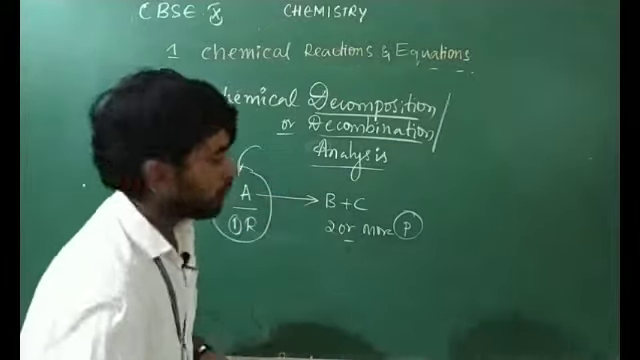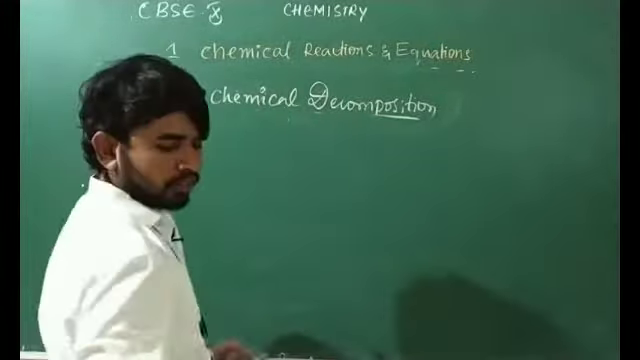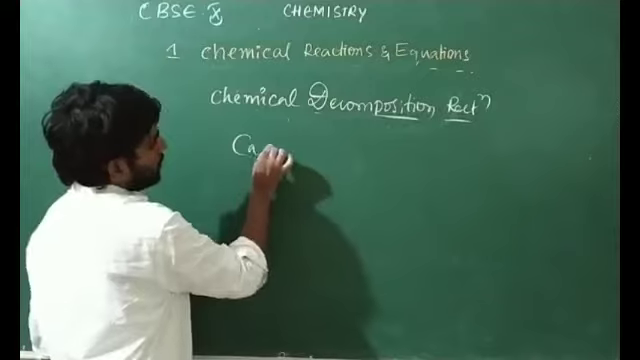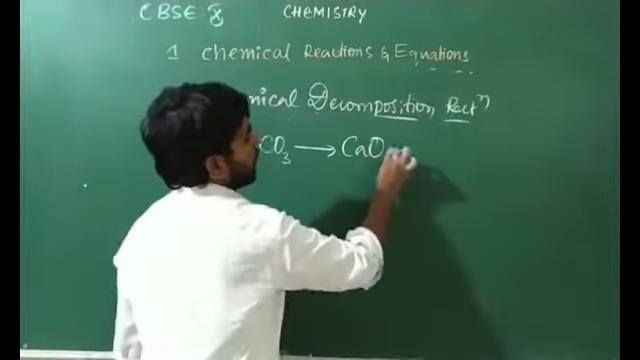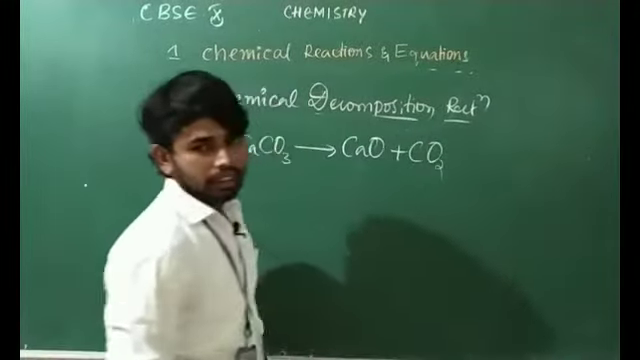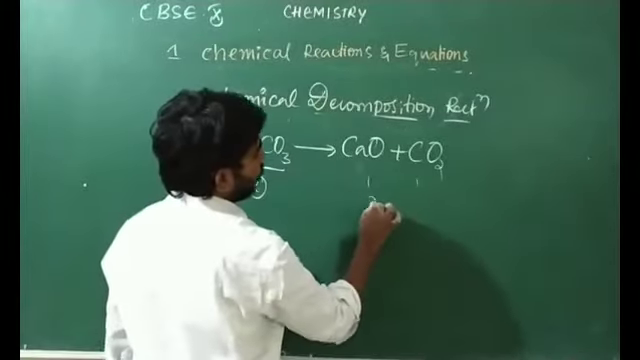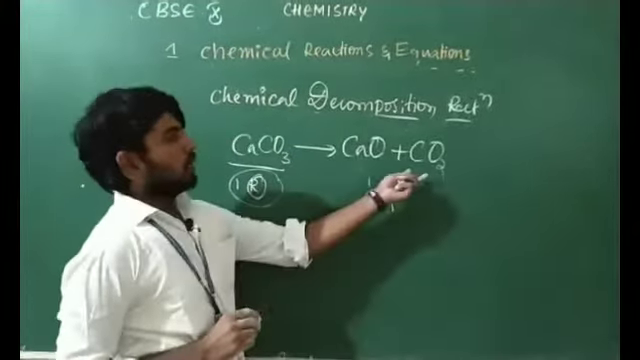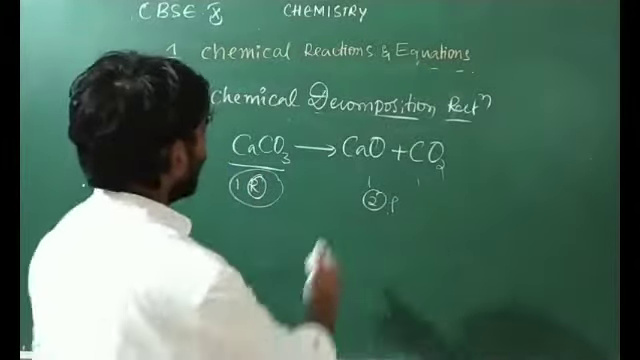Let me give an example: calcium carbonate gives calcium oxide plus carbon dioxide. Here how many reactants are there? Only one reactant. How many products? Two products. So a single reactant reacting by itself to form two or more products is said to be a chemical decomposition reaction. Within chemical decomposition we have three types.